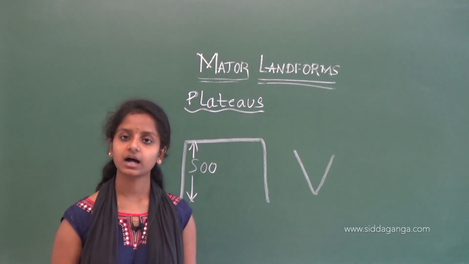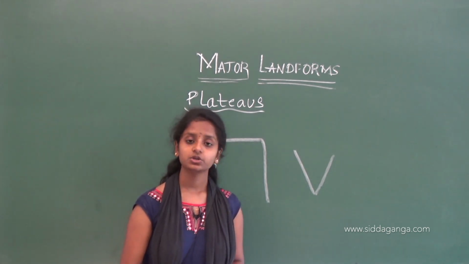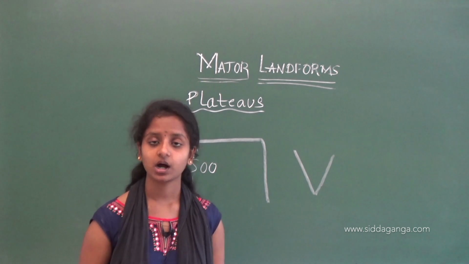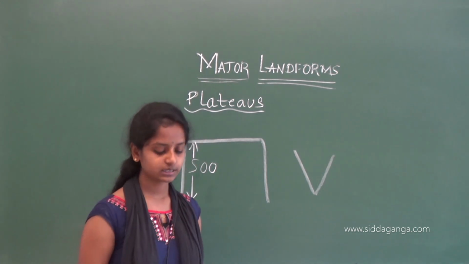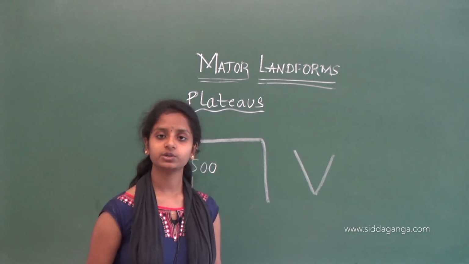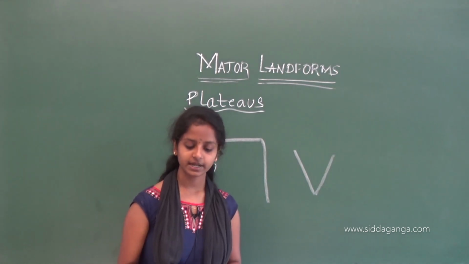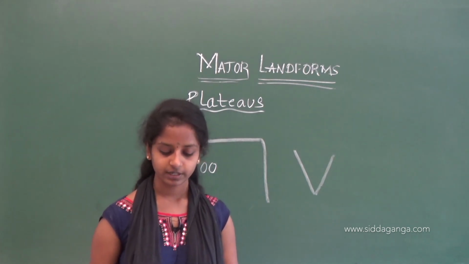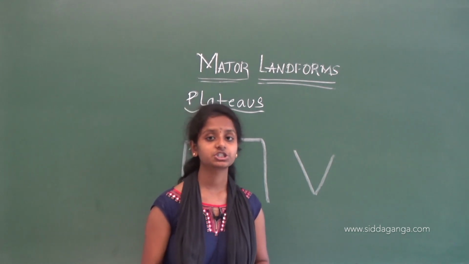The plateaus are very important and useful for us. How will they be useful for us? We'll see here. Some plateaus have rich grasslands widely used for rearing cattle and sheep.